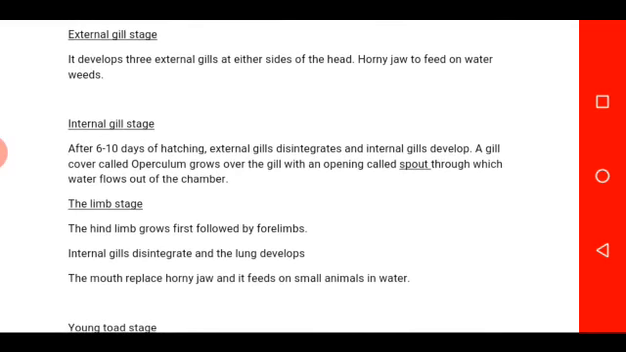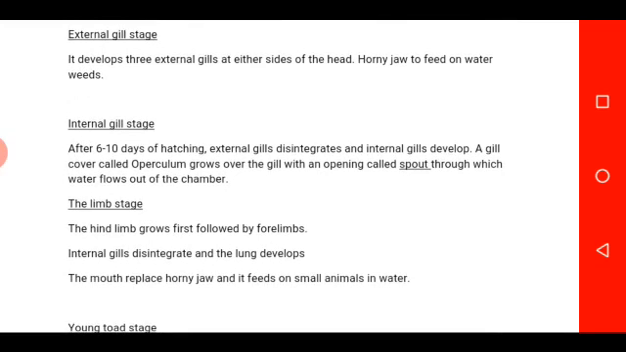After this stage, it is followed by internal development of internal gills. At this internal gill stage, which occurs after 6 to 10 days of hatching, the external gills that had developed before disintegrate, and the internal gills now develop. So the external gill will disappear, and there will be formation of internal gills.